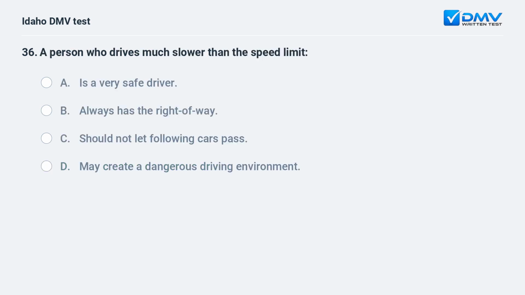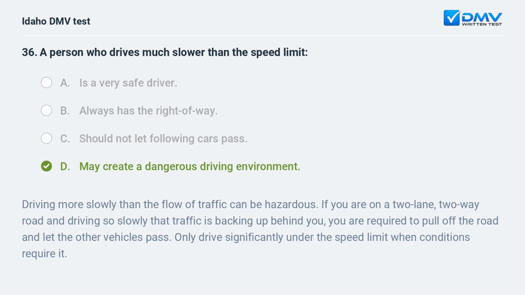A person who drives much slower than the speed limit. A. Is a very safe driver. B. Always has the right of way. C. Should not let following cars pass. D. May create a dangerous driving environment. D. May create a dangerous driving environment.